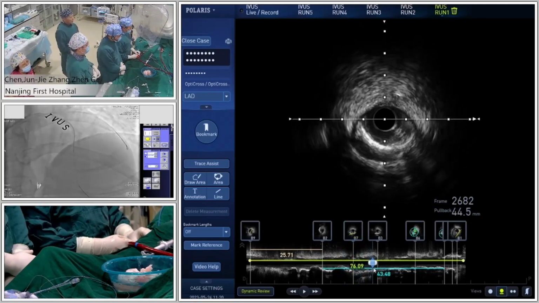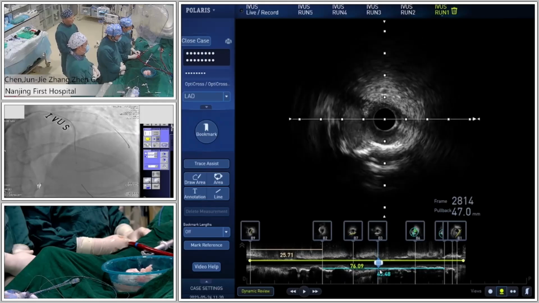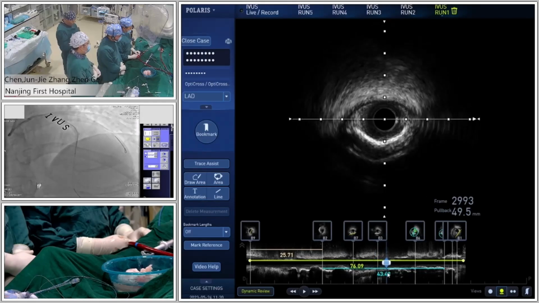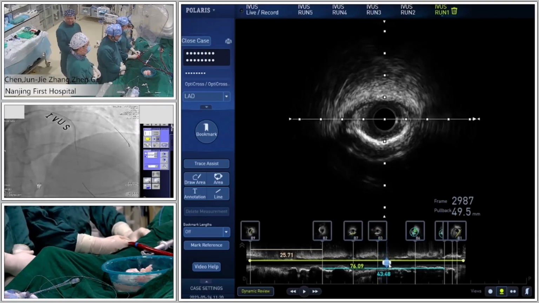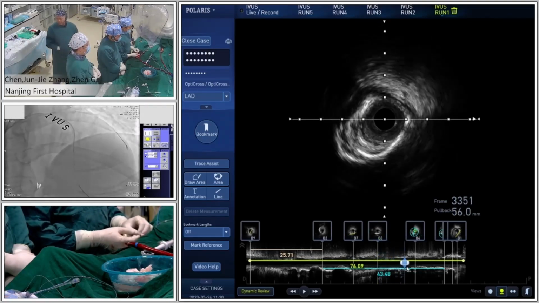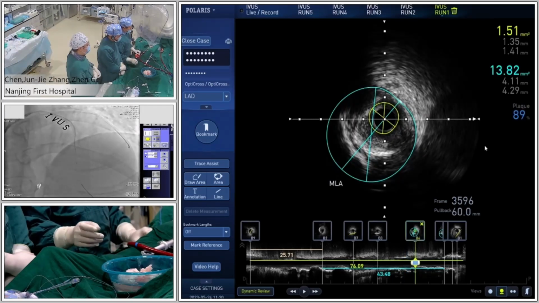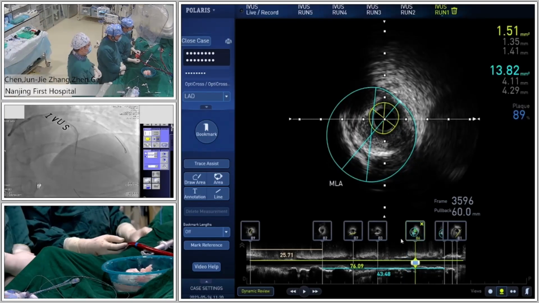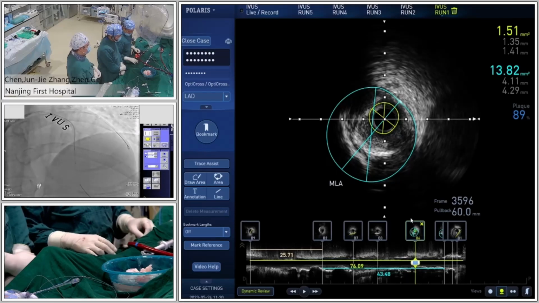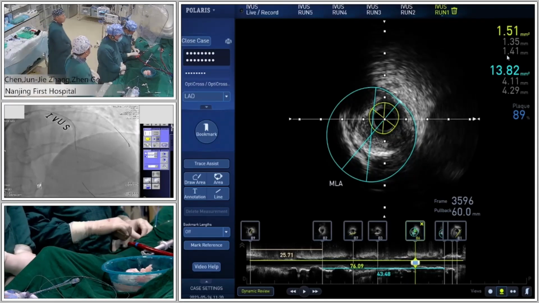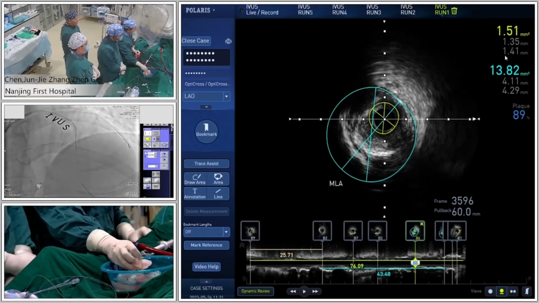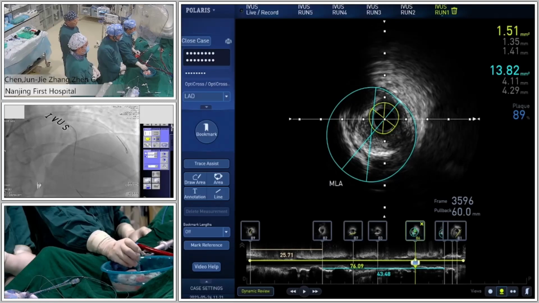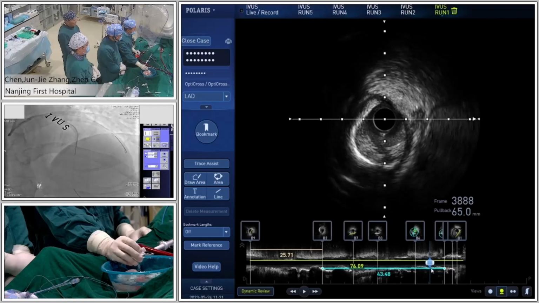Then pulling back, here we can see calcified plaque. Then here we can see the first diagonal joining the LAD. And here, this is the proximal LAD, with a vessel diameter of about 4.1 millimeter. In the proximal LAD, this point is the minimal lumen area. The area is just 1.5 millimeter square, and the plaque burden is more than 89%. So here is the proximal LAD.